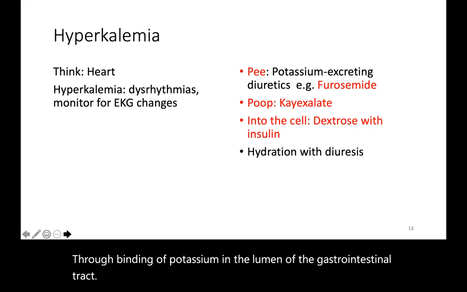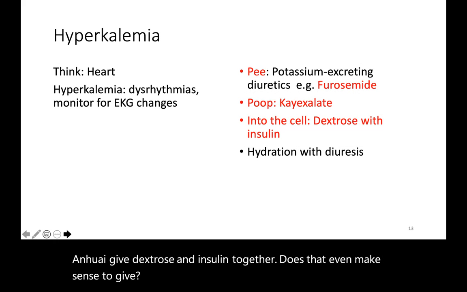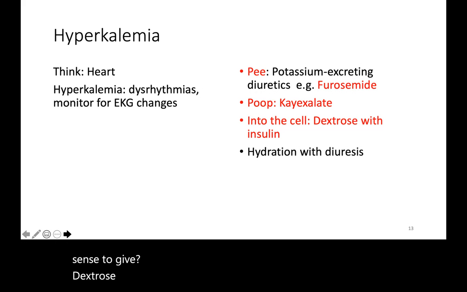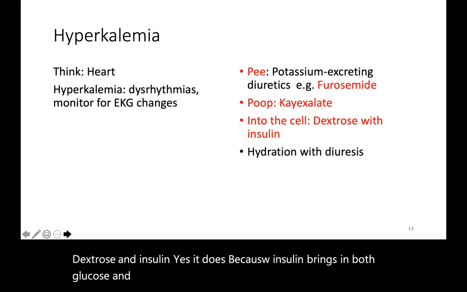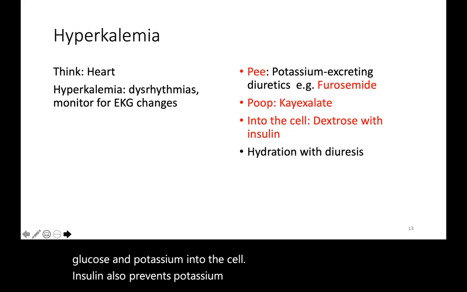And why give dextrose and insulin together? Does that even make sense, to give dextrose and insulin? Yes, it does, because insulin brings in both glucose and potassium into the cell. And insulin also prevents potassium from leaking out of the cell.